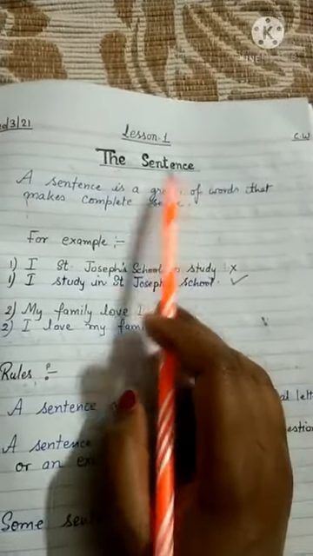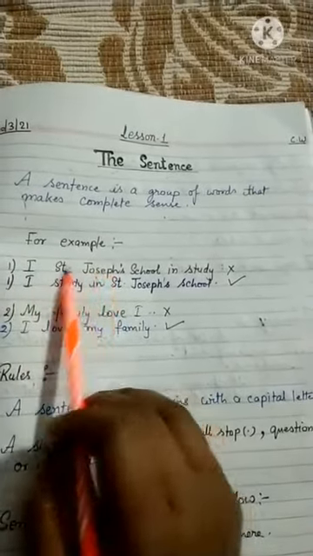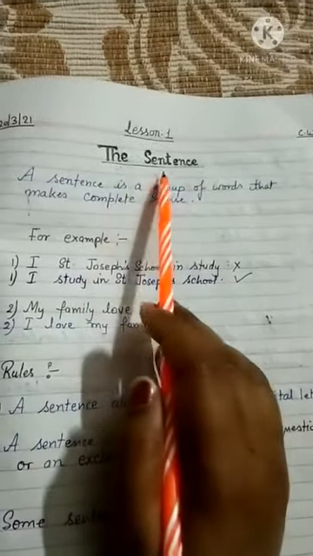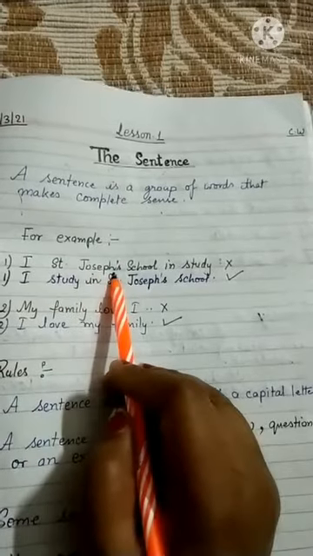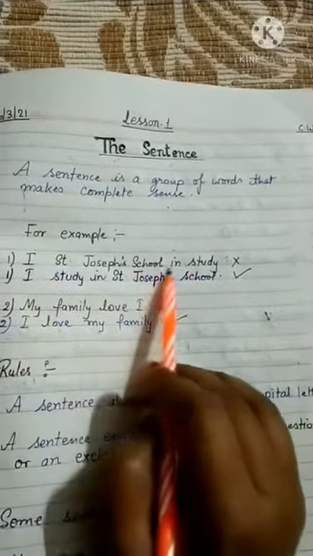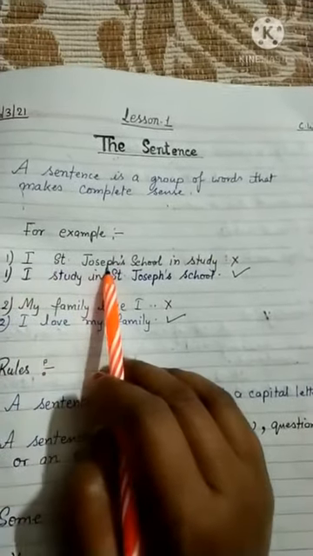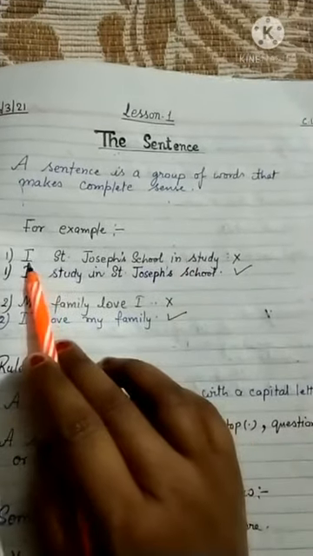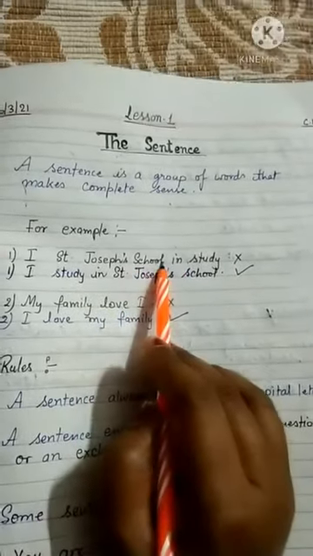Okay. I am going to take some examples to make it more clear to you what you mean by sentence, beta. "I St. Joseph's School in study." This is also a group of words, but when we read it, it is not giving a complete sense.